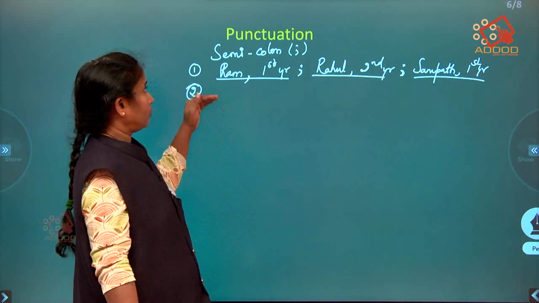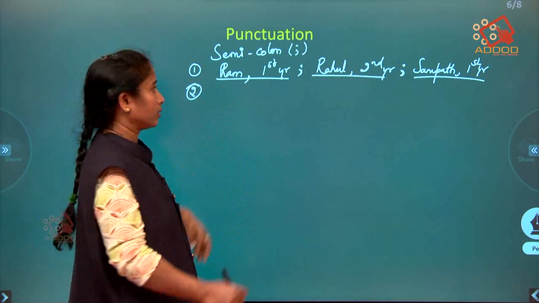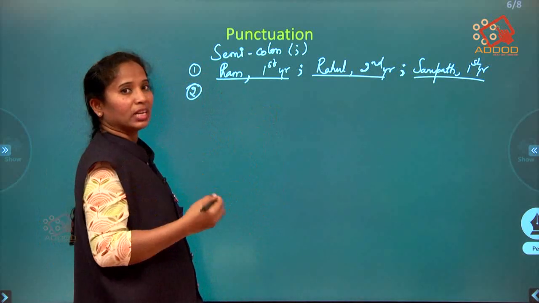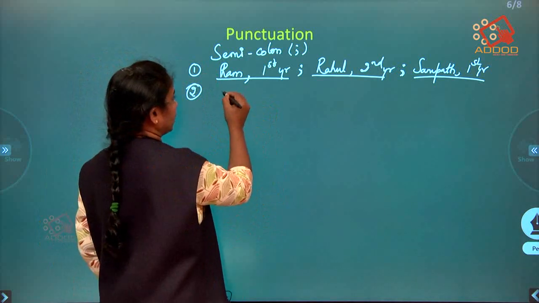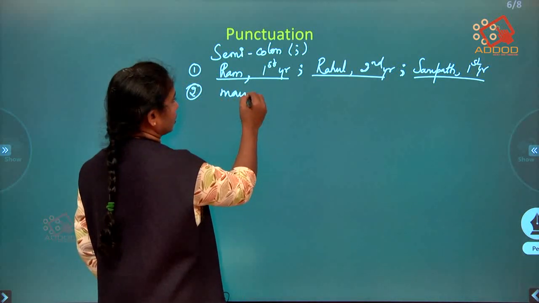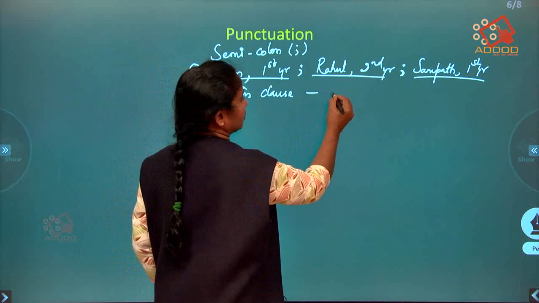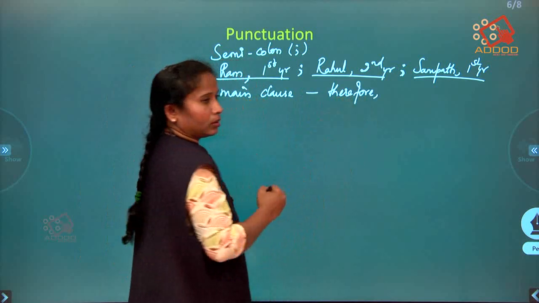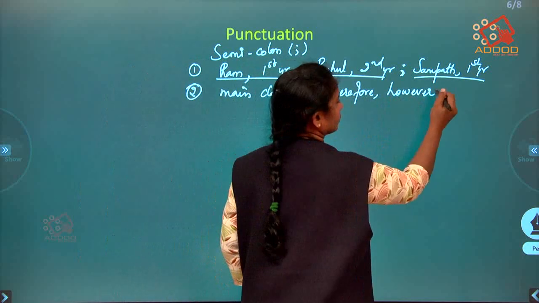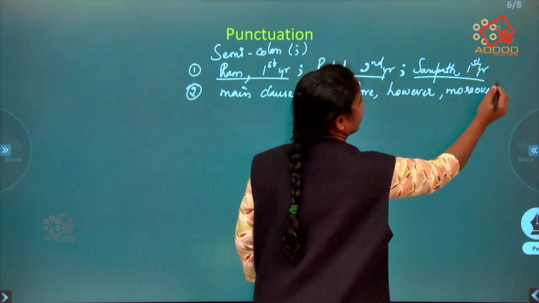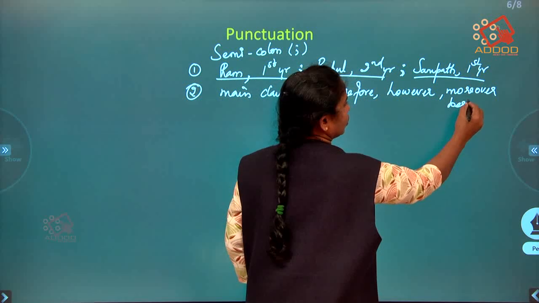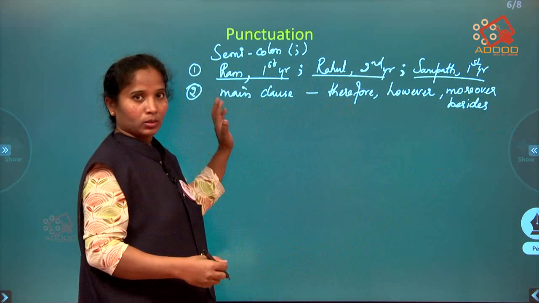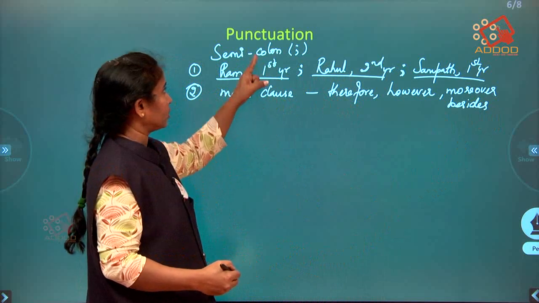Next, a semicolon comes between main clauses when you have connectives like therefore, however, moreover, besides. Whenever you have such connectives in between main clauses, you have to use a semicolon.